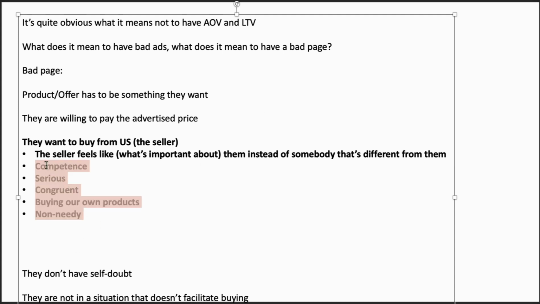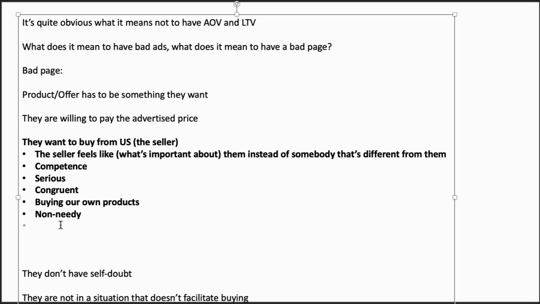And by the way, all of those are non-overlapping frames. You see, somebody might be competent, but they might be needy, right? Or somebody might be competent and might be unserious. So for example, a crazy Einstein. Einstein seemed very competent, but he didn't seem very serious with his haircut and his behavior, right? And that's why I'm saying that those are non-overlapping, right? So the competitor might mess up in any one of those, and the more he messes up in those, the better.